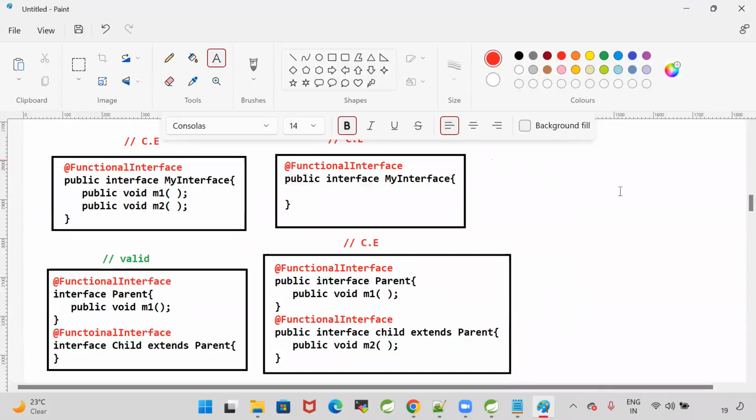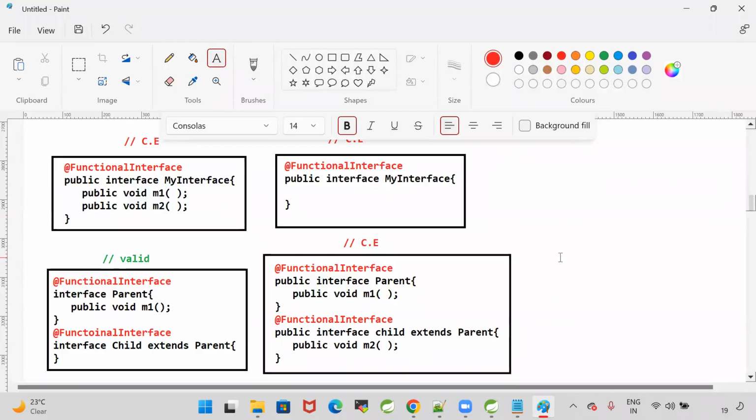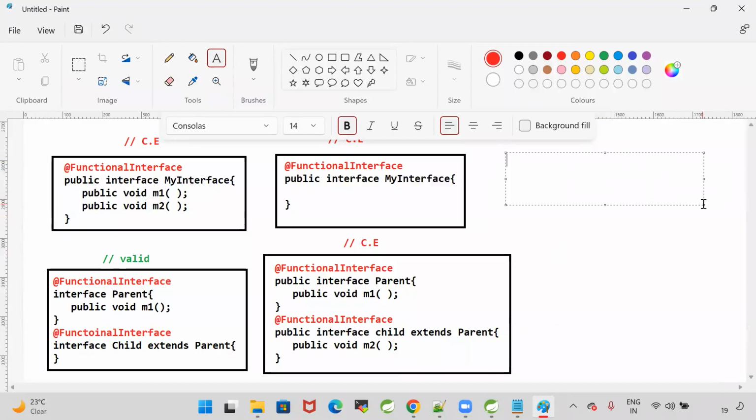Okay, now let me write one more scenario. Interface parent, functional interface. Public interface parent. I'm taking a functional interface. In the functional interface, I'm writing public void m1.